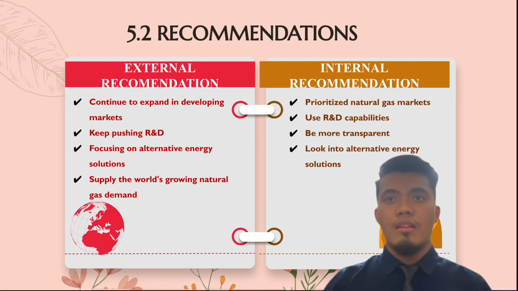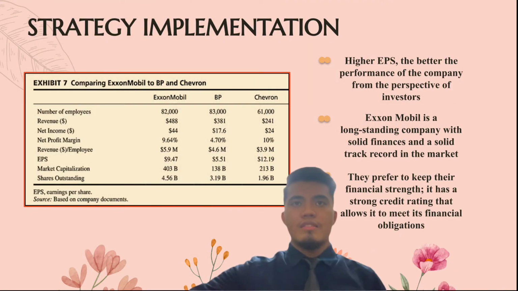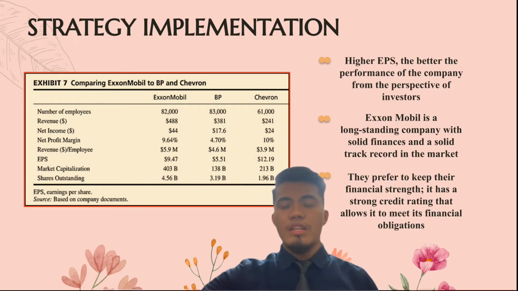The company really needs to prioritize natural gas, but also look into wind energy, because wind energy is the technology that can diminish the pollution that oil is fueling the world with. Strategy implementation. A genuine investor will use this EPS as one of the fundamental indicators to invest. They will see the potential of a company based on the higher the EPS value of a company, the better the performance of the company from the perspective of an investor.